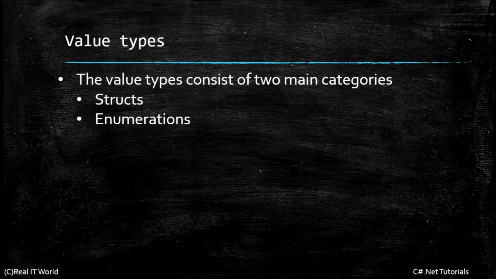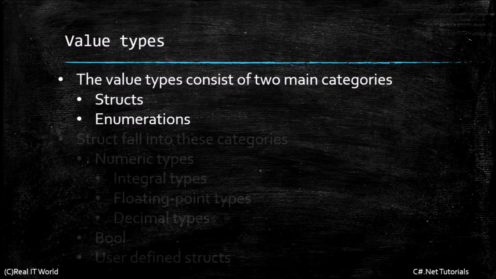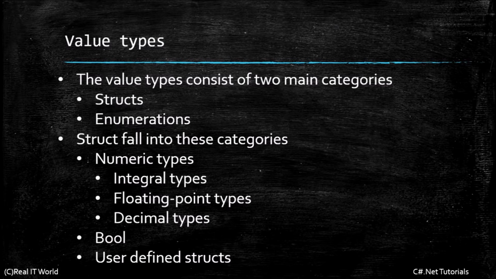The value types consist of two main categories. One is structs and another one is enumerations. Struct falls into these categories: numeric types, boolean types, and user defined structs. Numeric types have integral, that means integer, then floating point, then decimal. In further videos we are going to discuss enumerations, not a problem.